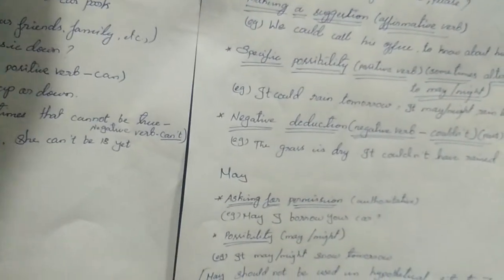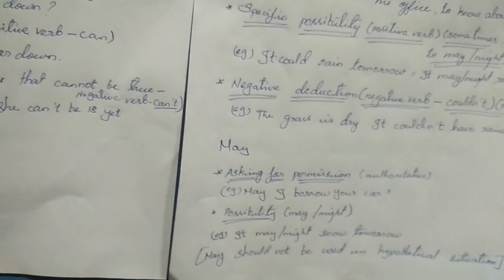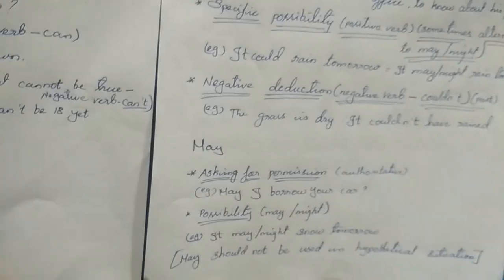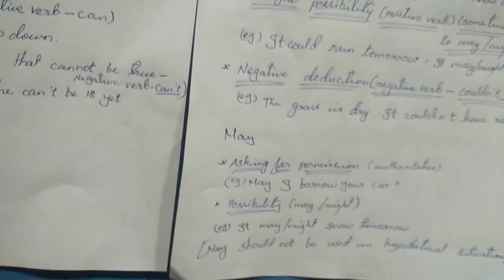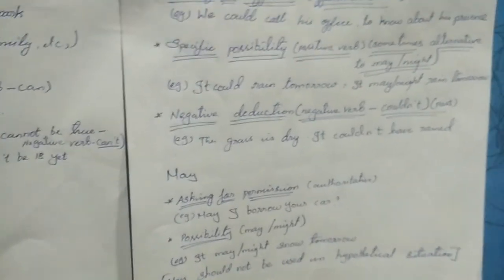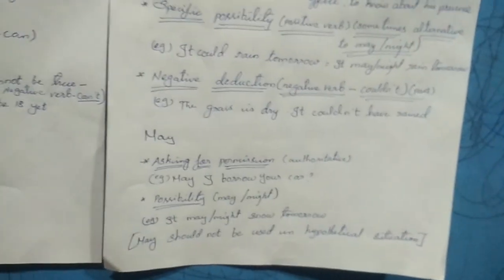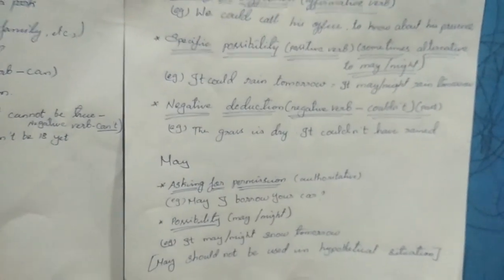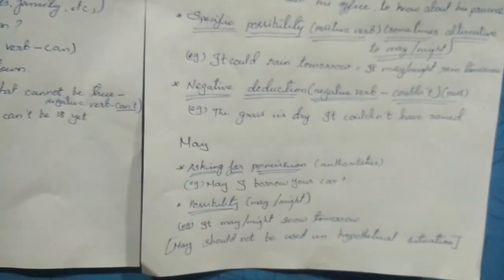So what I ask you, children, is to write examples for every usage. We have about 5 usages for can and can't, and we have about 6 usages for could and couldn't, and we have 2 usages for may. So you write examples for all these usages and send me the notes. Let me check it out. Thank you.